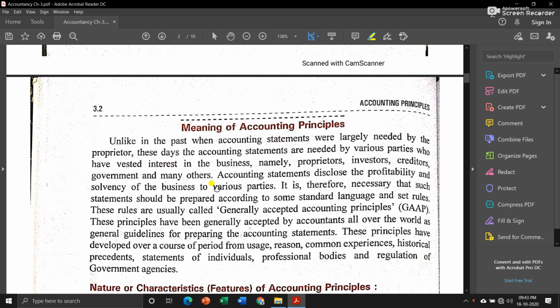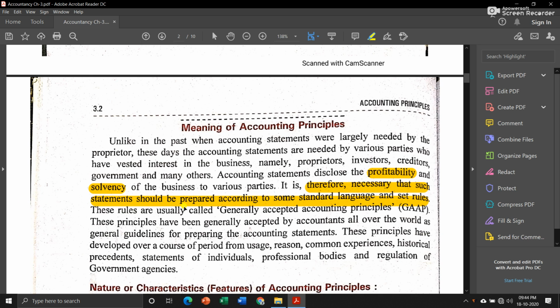Accounting statements disclose the profitability and solvency of the business to various parties. Now accounting statements have to show our profitability as well as solvency. Solvency is nothing but the ability to repay the debts of the business. Therefore it is necessary that such statements should be prepared according to some standard language and set rules.